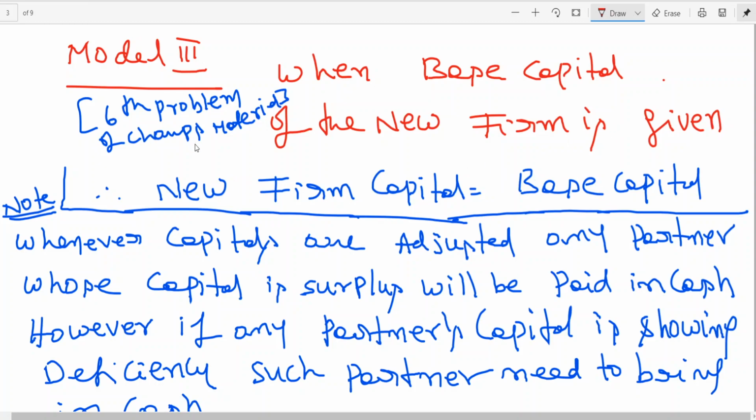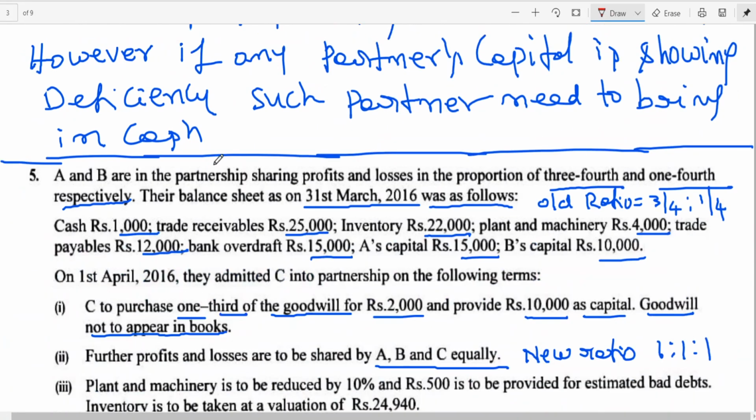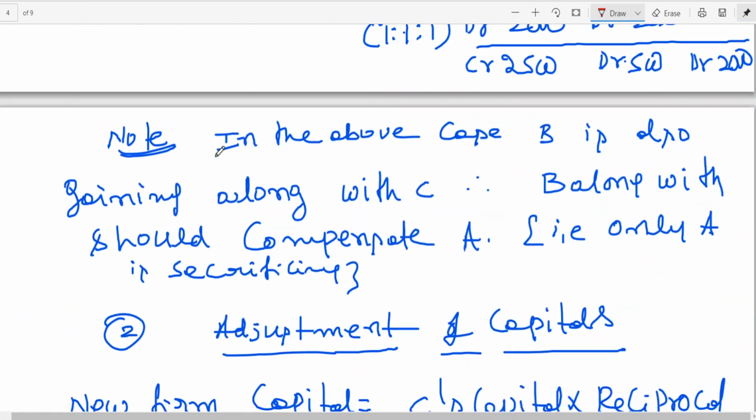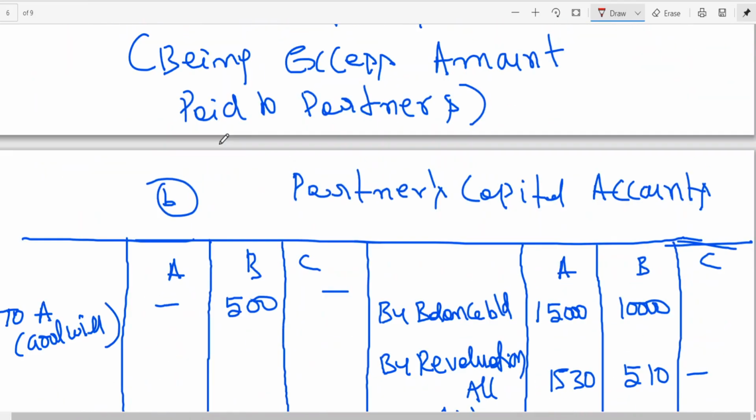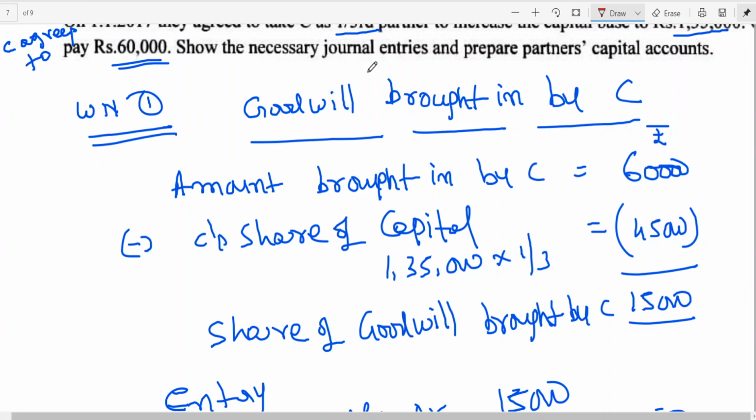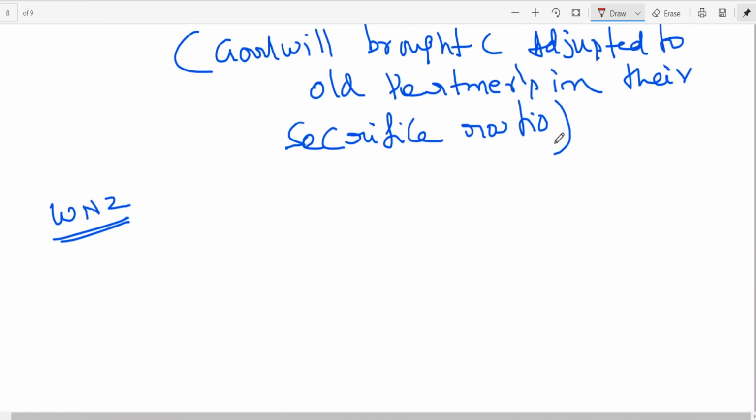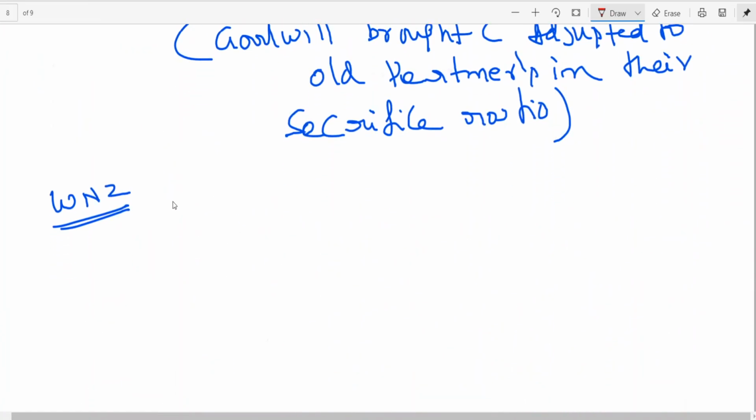I told you, six problems of this type. So in this case, what is the base capital? 1,35,000.